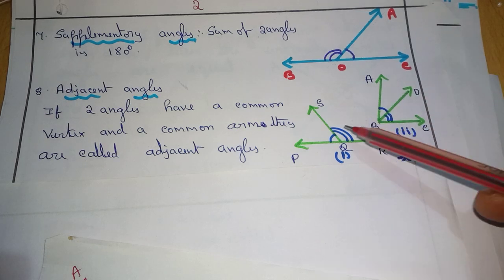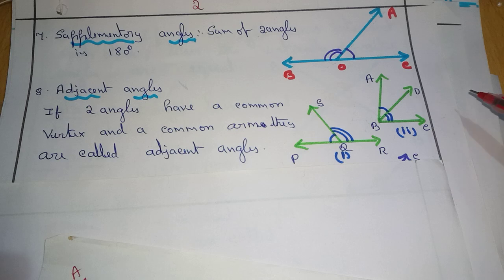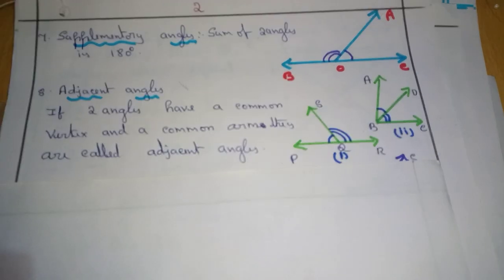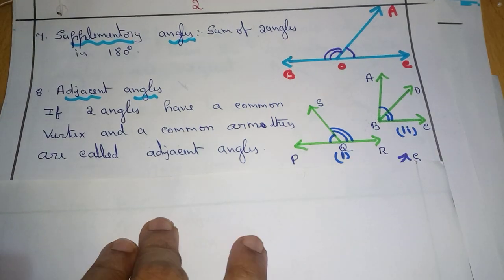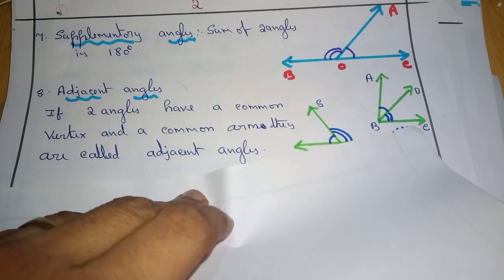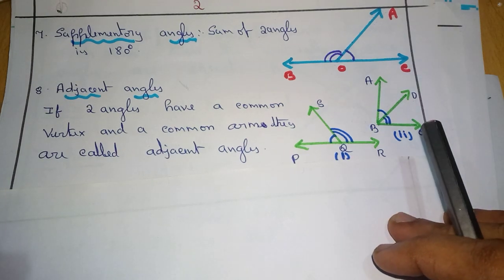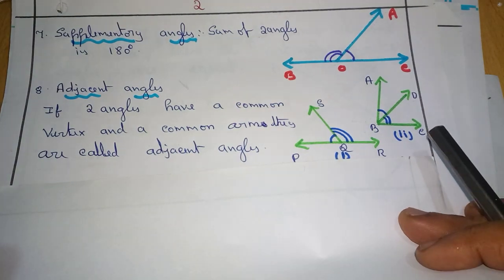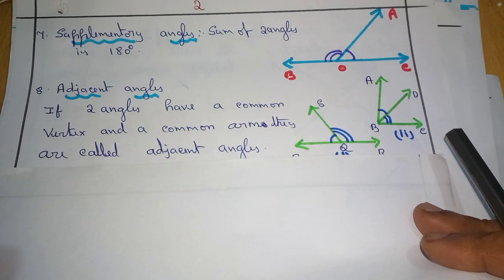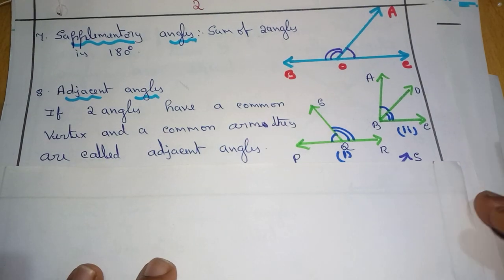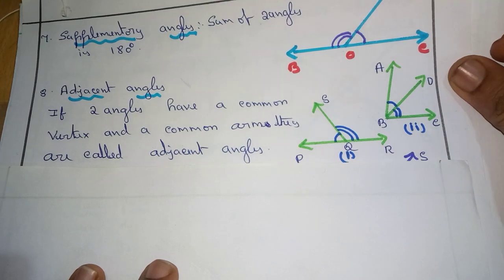Am I clear? Draw both the diagrams. Over.